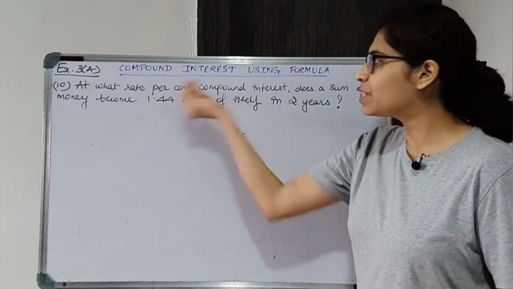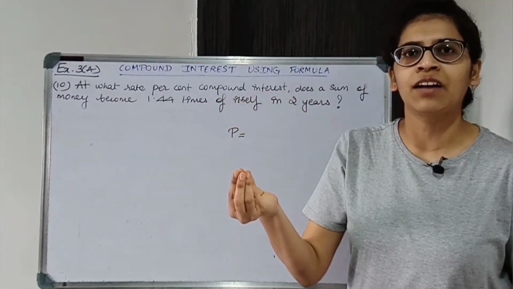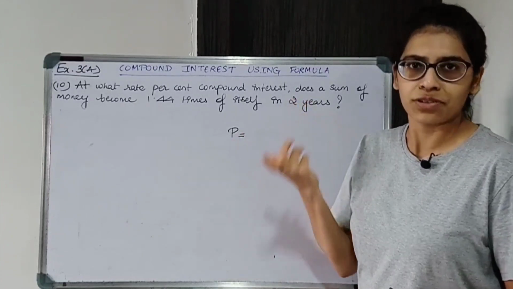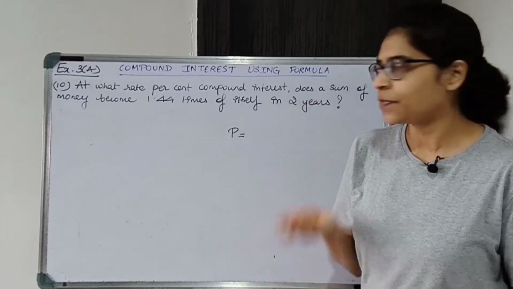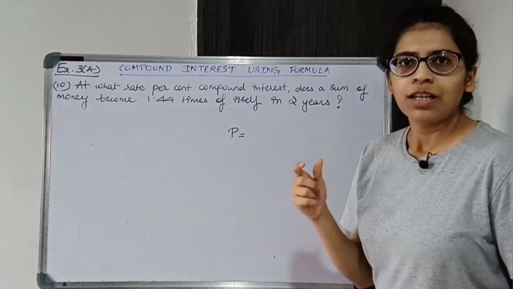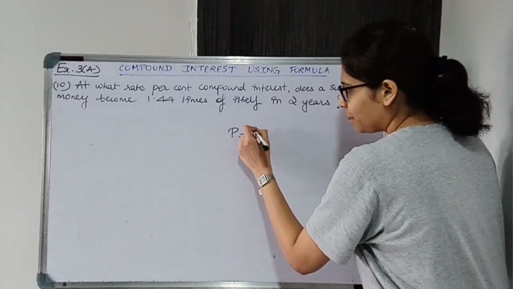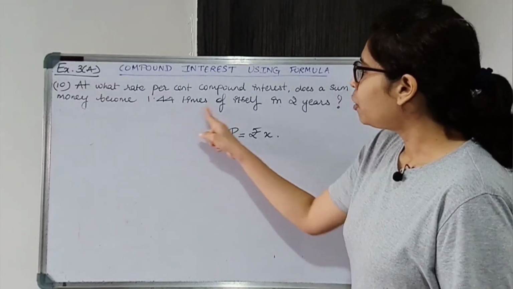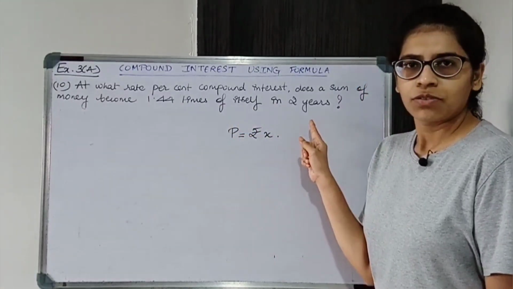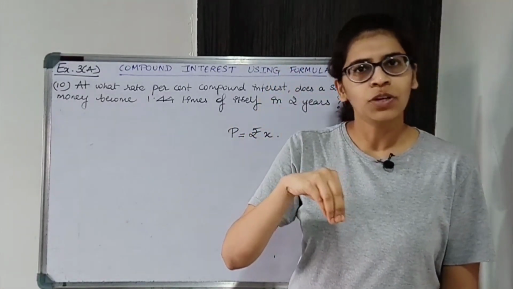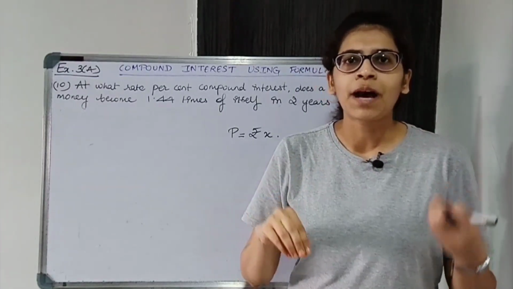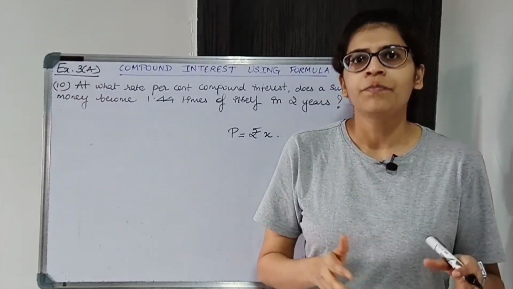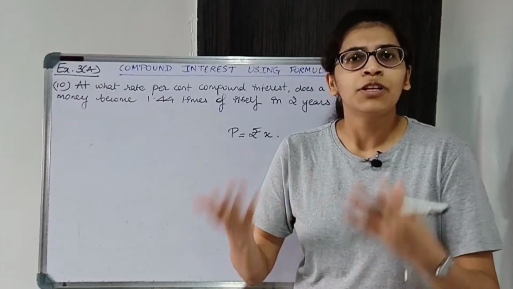If you read the question carefully, the only information we have is n, that is 2 years. So principal, let it be rupees X. It becomes 1.44 times of itself in 2 years. When you invest some money, you get the money back after a certain period of years, and that money comes with some interest.